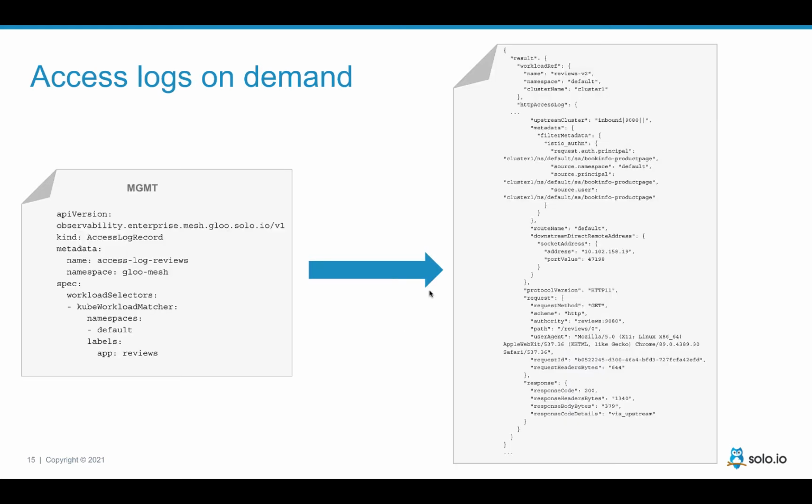But also, you have the ability to get access log on demand. So you can say, okay, now I want to debug a problem with the review service. I would create this access log record targeting all the review service across all my clusters. And you will start to get very detailed access logs for all the communication to this service.